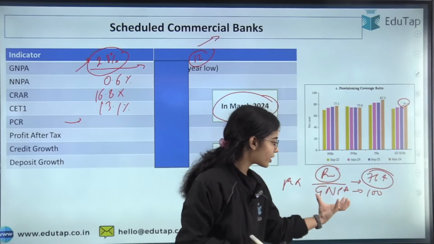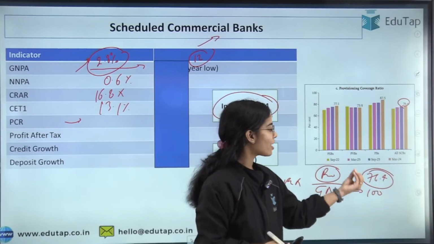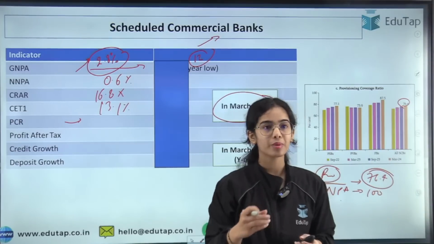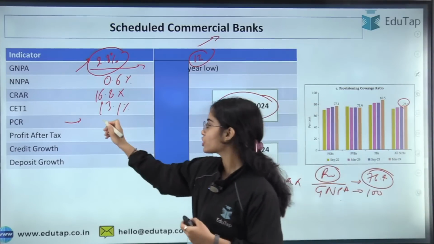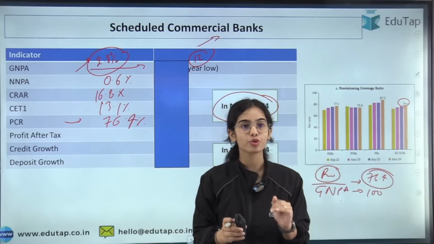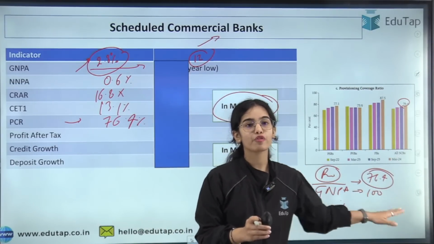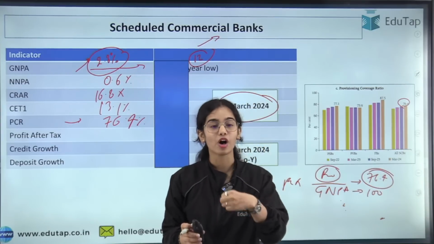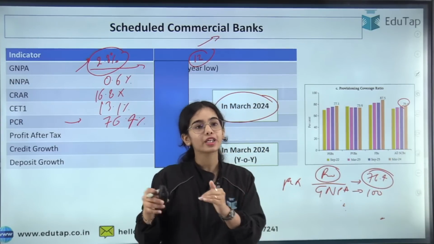That is, out of 100 of gross non-performing assets, they have coverage of 76.4% through their provisions.